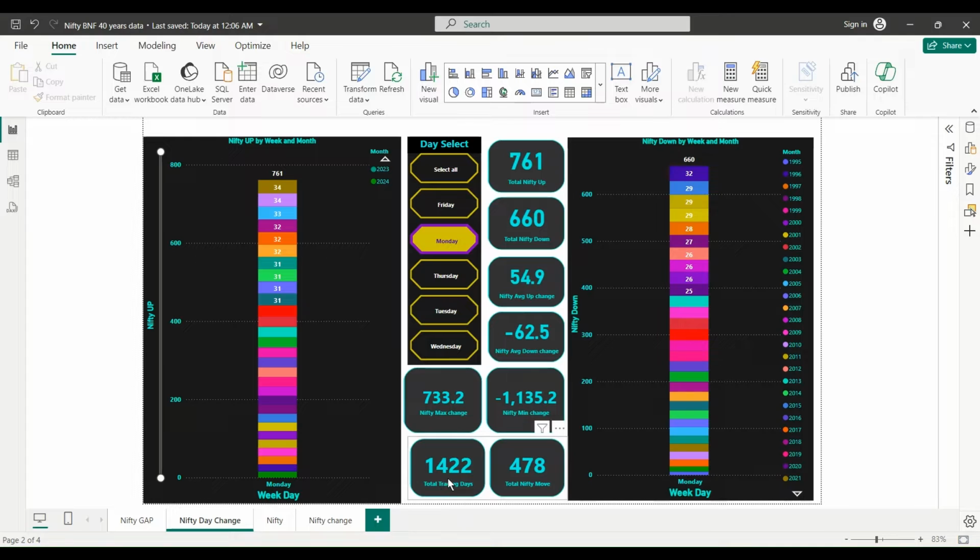We have 1400 trading days and 761, so a little higher up days. And see this, in these 1422 days, Nifty went up by only 478 points. So this is very good data. On Mondays, Nifty either went down much or up high. Here also we can see that the average down is more than the average up, even though the number of times up was more. This is actually shocking to me. This kind of data I'll never get anywhere.